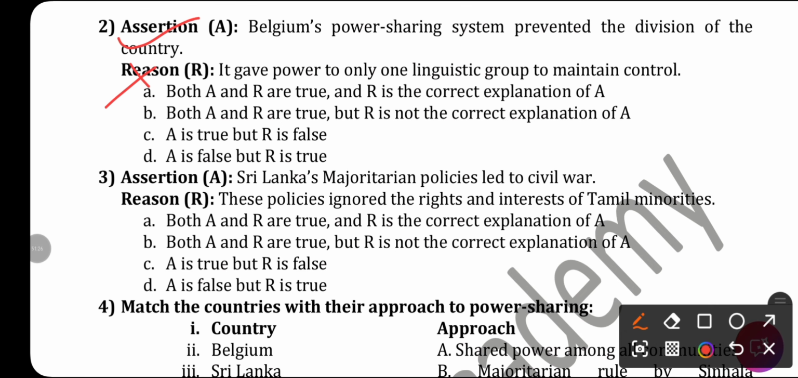Next, Sri Lankan majoritarian policies led to civil war. Correct. These policies ignored the rights and interests of Tamil minorities. Correct. That is the reason. So here both A and R are true and R is the correct explanation of A. Next,